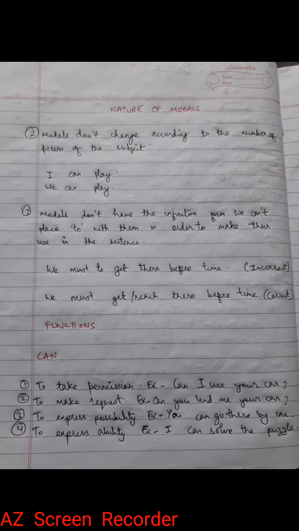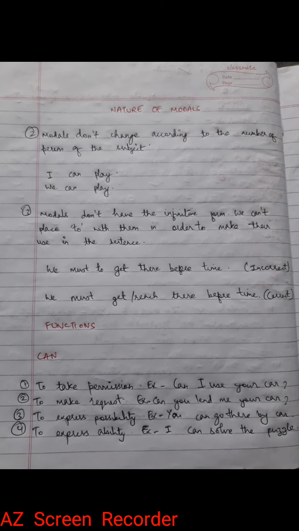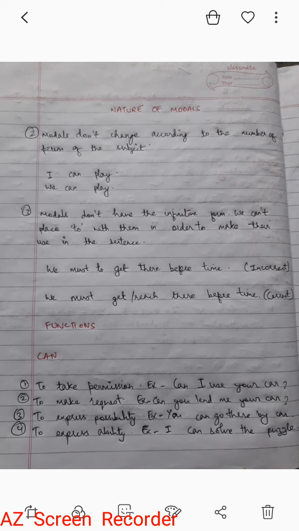So there are four functions of can. First is to take permission, second is to make a request, third is to express possibility, and the fourth is to express ability. Now it should also be mentioned that can is not the only modal used to take permission, make a request or express possibility. We'll also discuss other modals like will, may, might. So other modals can also perform the same function. Okay, so here we end today's class and we'll be discussing the rest tomorrow.